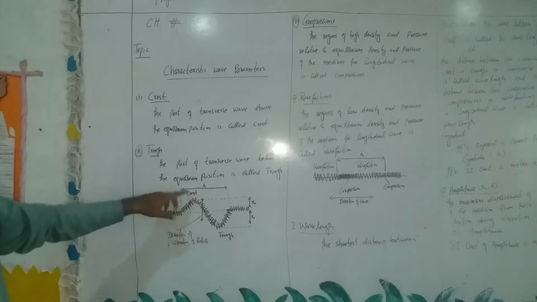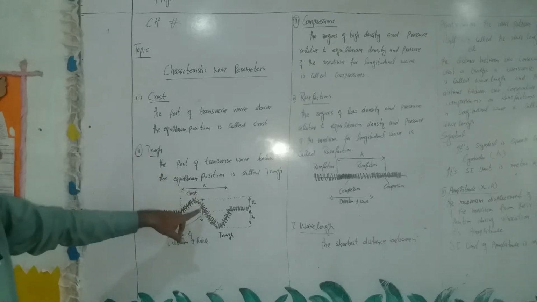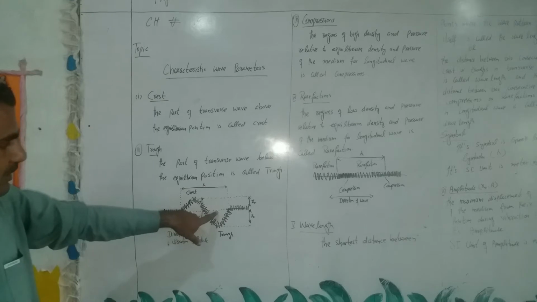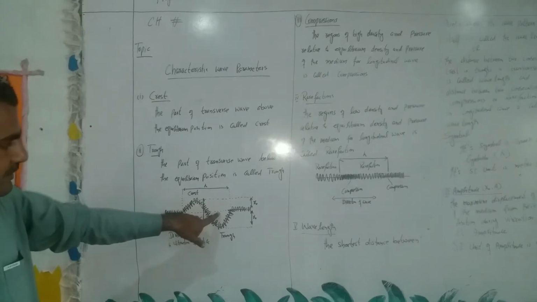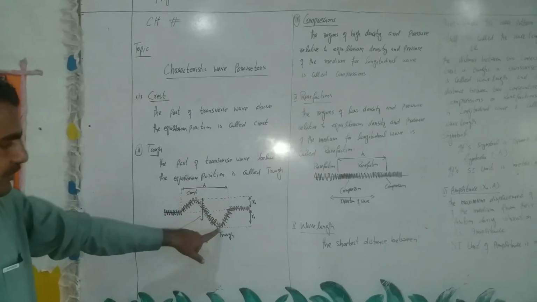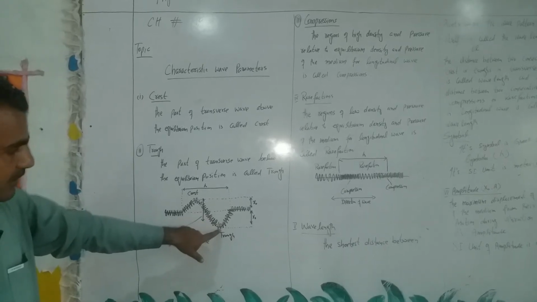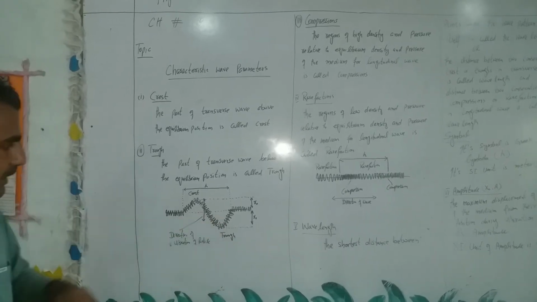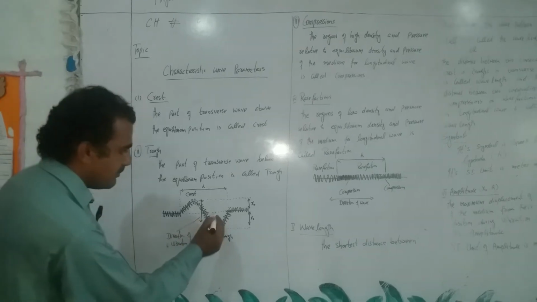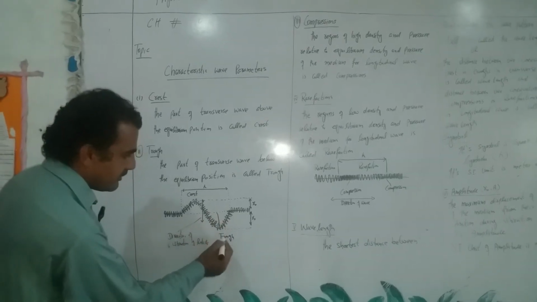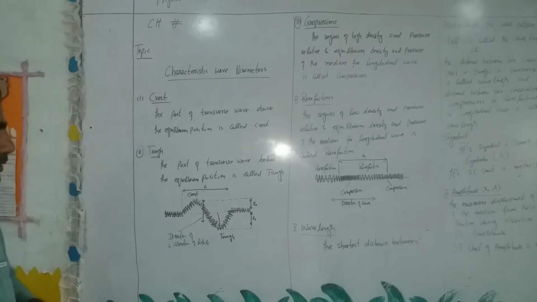Now if we define trough, the part of the wave in which the amplitude of the particle is maximum in downward direction is called the trough of the wave. So this point which is in downward direction and at maximum amplitude from the mean position is known as the trough of the transverse wave.